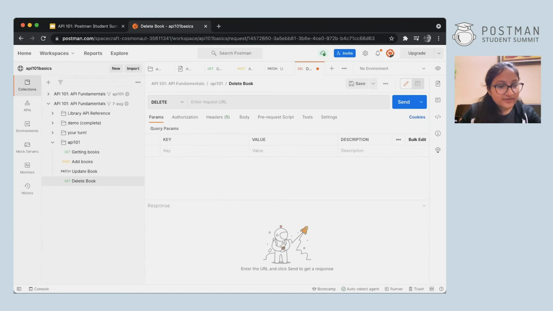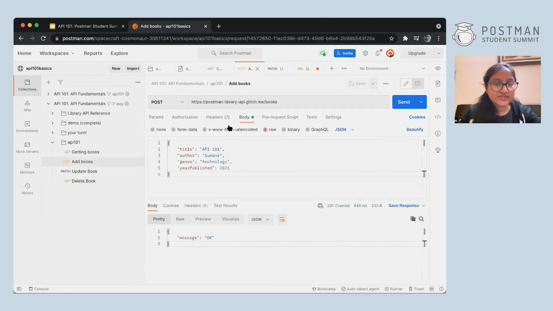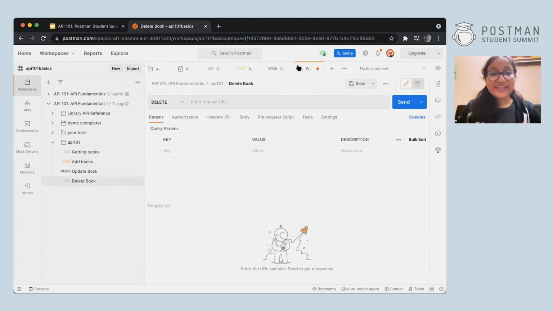Ayush, you don't have to put any details of ID and create it as well. Whatever you have to change is whatever you added in the post. Just this much: title, author, genre, and year published, because ID is auto-generated, so you don't know that. So you just have to include these parameters in post. And Deepak has done delete too. That's great. But I'll just explain for the rest of you, so you can understand that you can easily read the documentation and do it yourself as well, right?